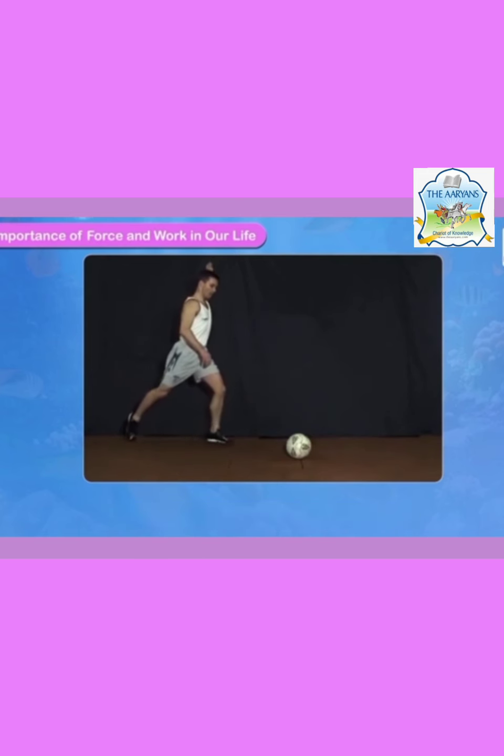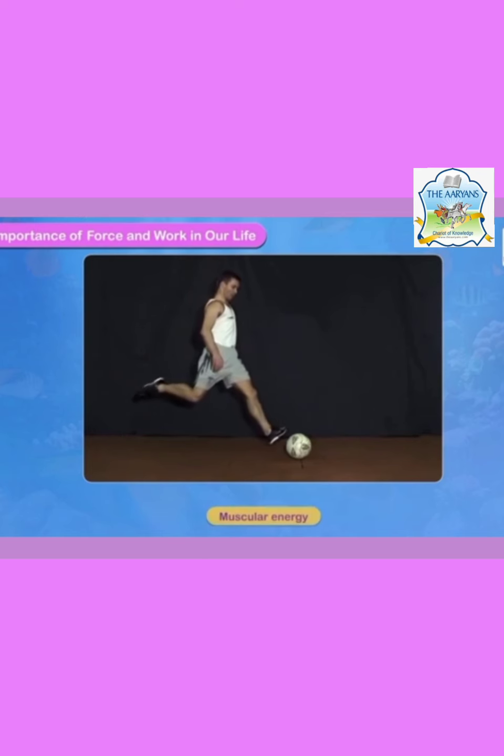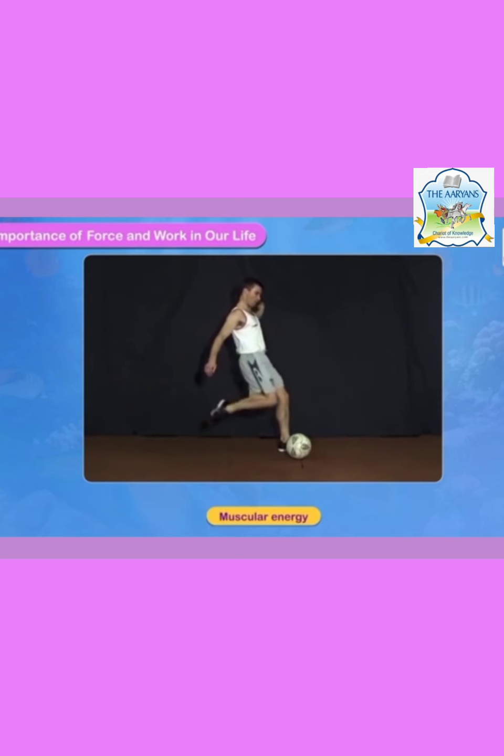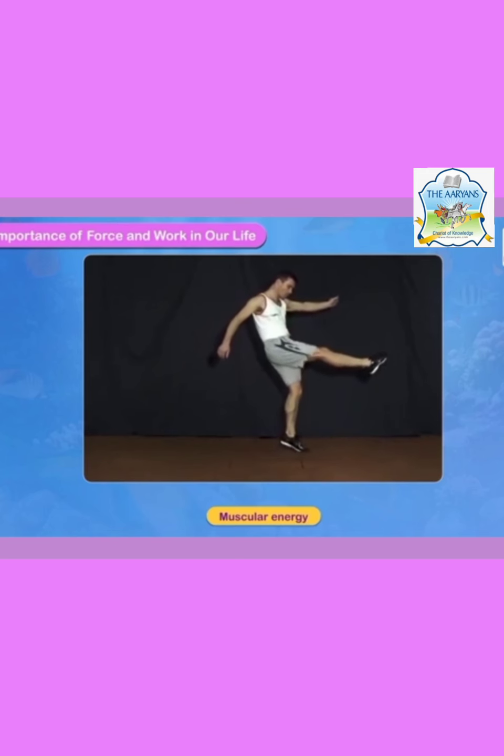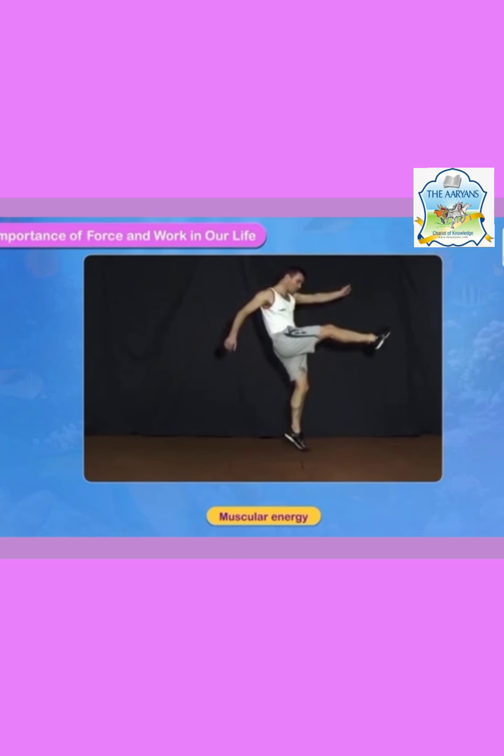That boy is kicking that ball. That boy is using his muscular energy to kick that ball.